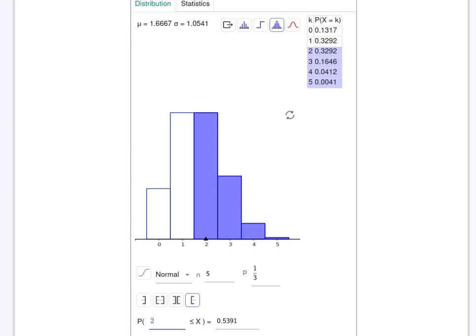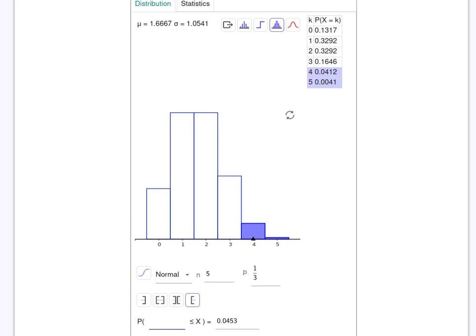So for example, when there's 2 or more, right? So 2, 3, 4, or 5, the probability is 54% approximately. When we're interested in 3 or more, the probability is 21%. When we're looking at 4 or more, the probability is now 4.5%. That's less than 5%. So it is unusual to get 4 or more questions correct by guessing alone.